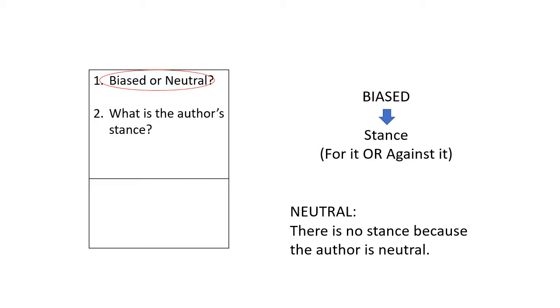Make sure you state what the author's stance is if the author is biased. Now, if the author is neutral, then the author's stance is also neutral, and you only need to write down neutral. So for this article, The Dark Side of Arranged Marriage, the author is biased, and the author's stance is she is against arranged marriages.